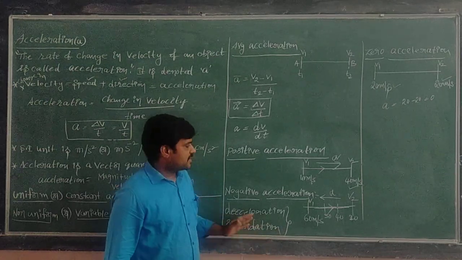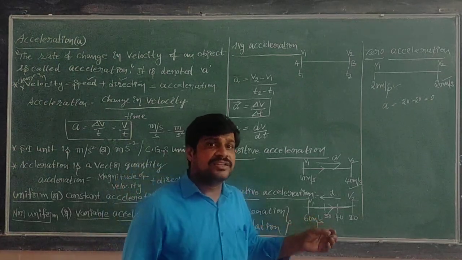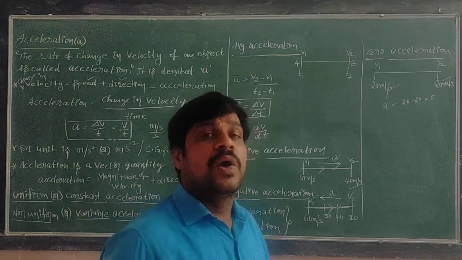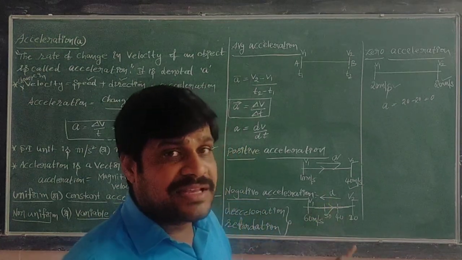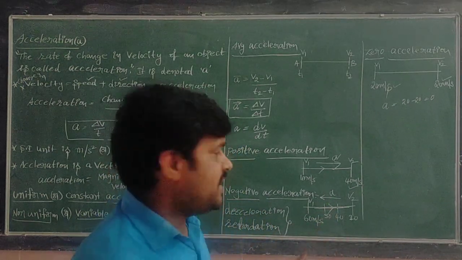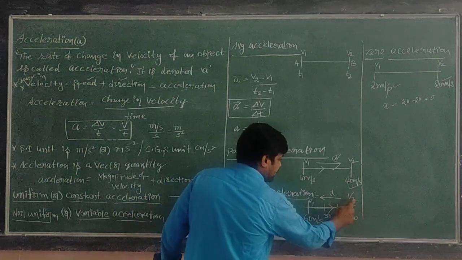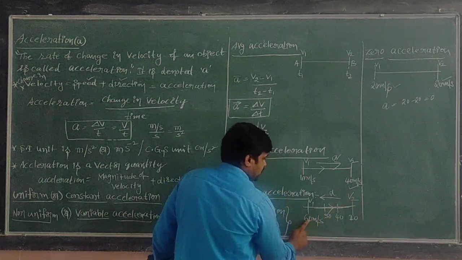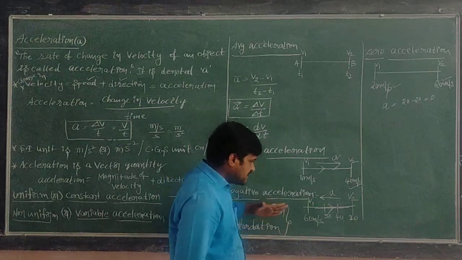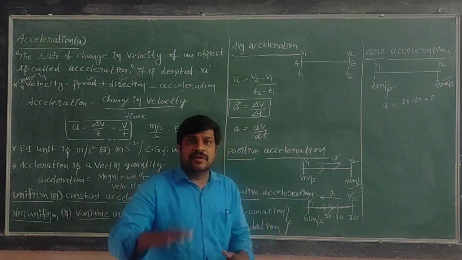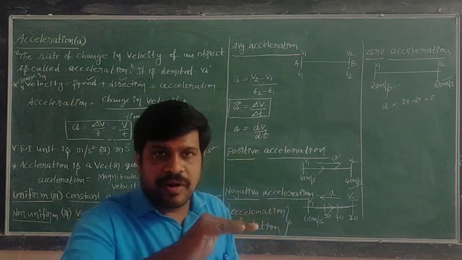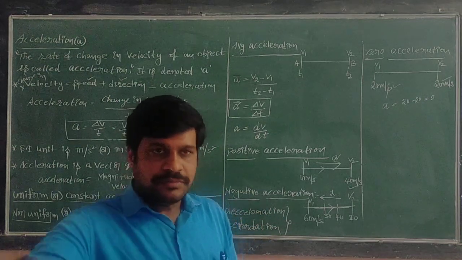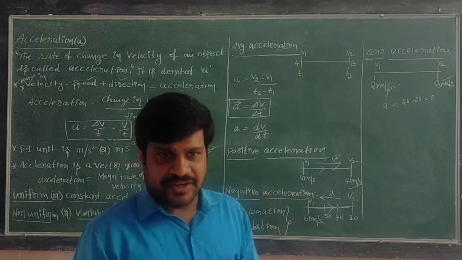What's the meaning? The final velocity is smaller than the initial velocity. That means in the case of deceleration, the vehicle or body keeps on coming to the rest position.